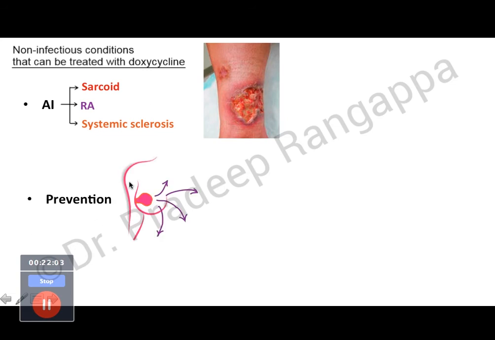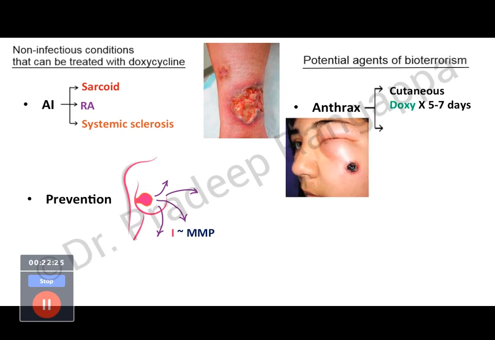And this I found interesting. Doxycycline is shown to prevent breast cancer metastasis. The way it is shown to prevent breast cancer metastasis is by what I initially said, inhibition of matrix metalloproteinases. There are studies which have shown it prevents breast cancer metastasis.